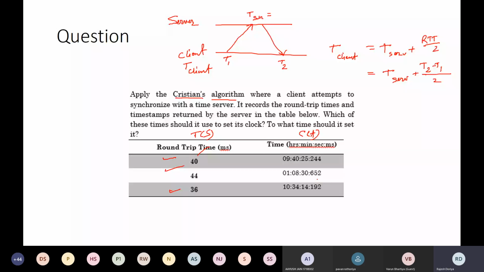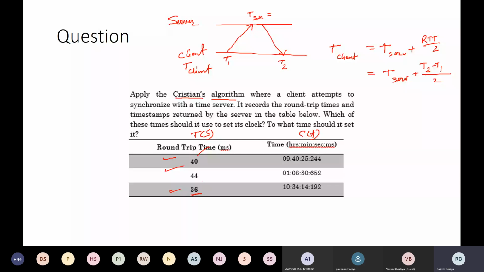We are going to consider a round trip time which is minimal, because it is very much possible that the amount of error we get out of it is minimal. So out of these 3 given timings, 40, 44 and 36, we have chosen this one because it is giving us the minimal round trip time.